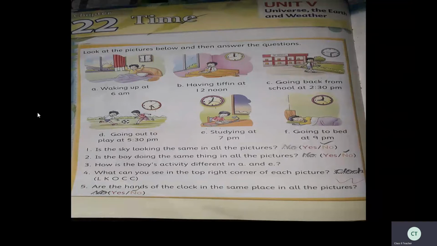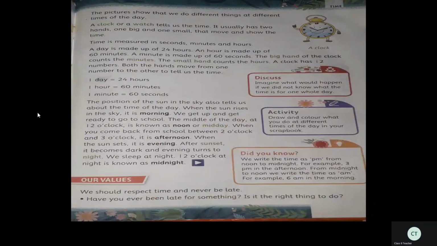The next, the pictures show that we do different things at different times of the day. So from this picture, what can we understand? We do different things in different time. In a day, we do different things, isn't it? A clock or a watch tells us the time.